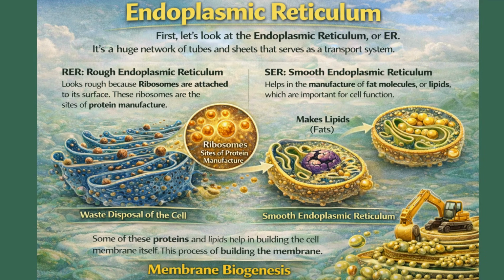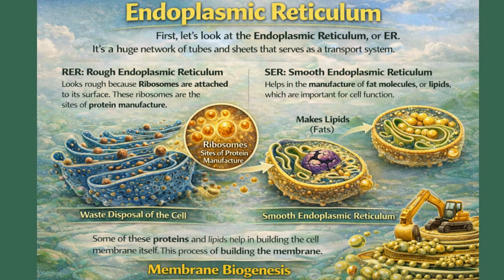Endoplasmic reticulum. First, let's look at the endoplasmic reticulum or ER. It's a huge network of tubes and sheets that serves as a transport system. 1. RER means rough endoplasmic reticulum. It looks rough because ribosomes are attached to its surface. These ribosomes are the sites of protein manufacture.